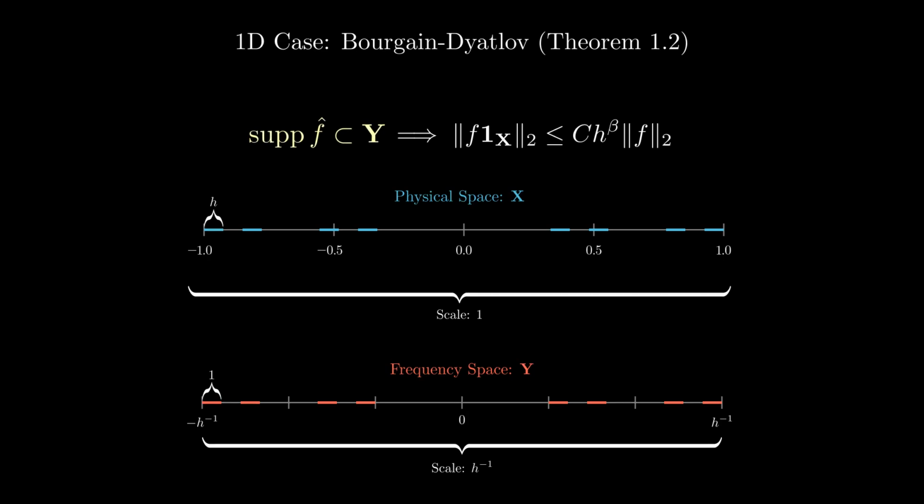The Bourgain-Dyatlov theorem tells us that if your frequencies live in Y, then the energy of your function restricted to X must be small. Specifically, it decays by a factor of h to the power of beta. This polynomial decay is the signature of the fractal uncertainty principle. This 1D result is the bedrock. Now, let's see how Cohen generalizes this to higher dimensions.